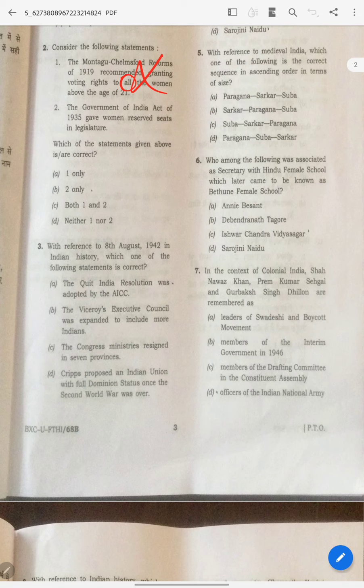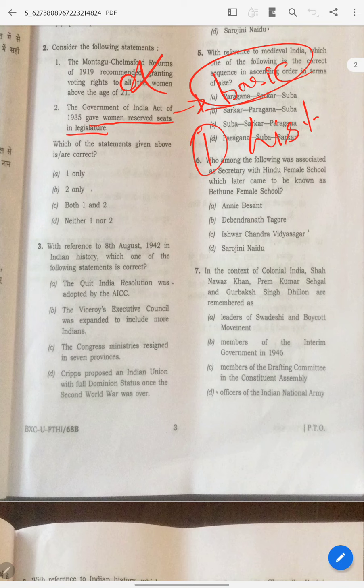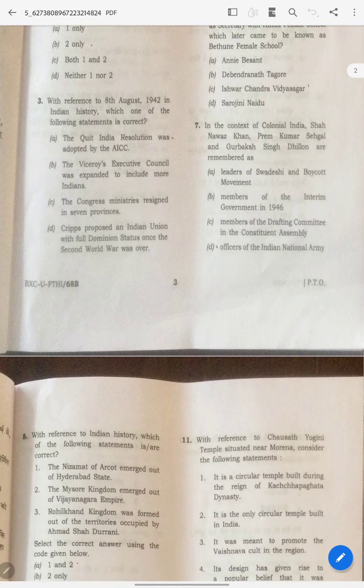Coming to the second one, gave women reservation rights in legislation. This is a basic question. If you are reading polity, the first chapter, the historical background, also talks about this. You should know this, a little bit of knowledge. If you don't know even this, nobody can help, but this little bit you should know. So the answer is B.